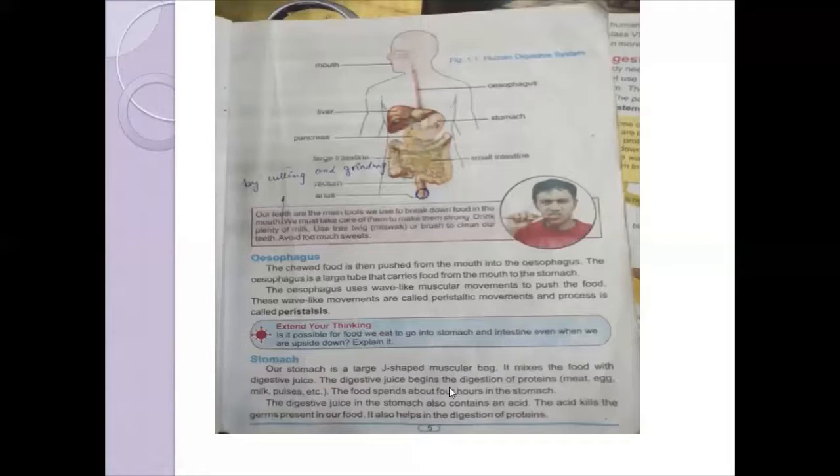The food spends about 4 hours in the stomach, and the digestive juice also contains acid. There are two functions of that acid. The first function is it kills all the germs which are present in food, and the second function is it converts the inactive enzyme into the active enzyme.